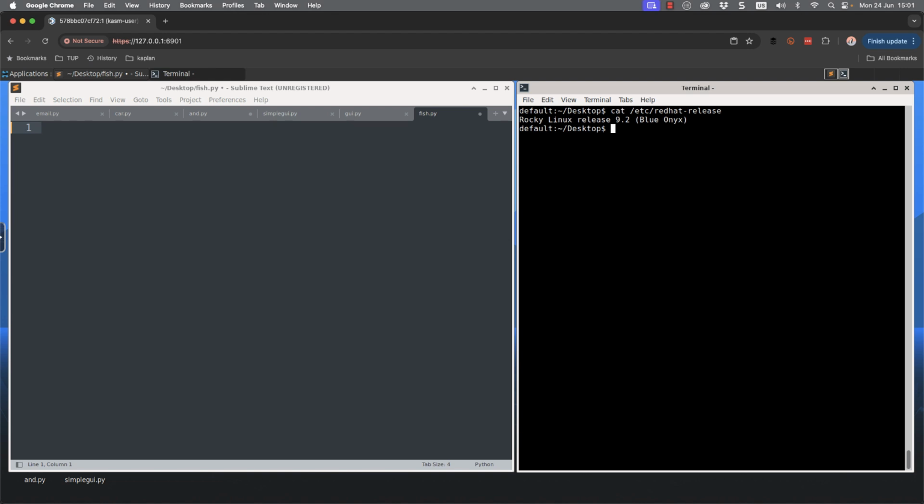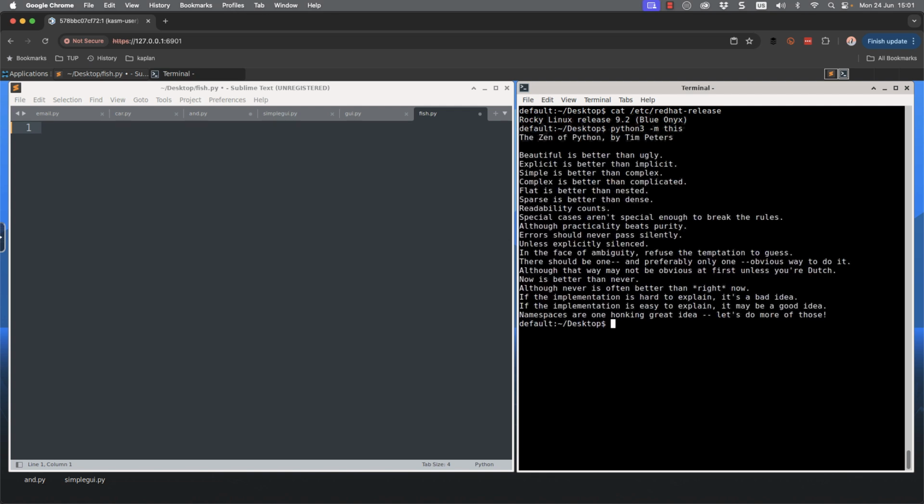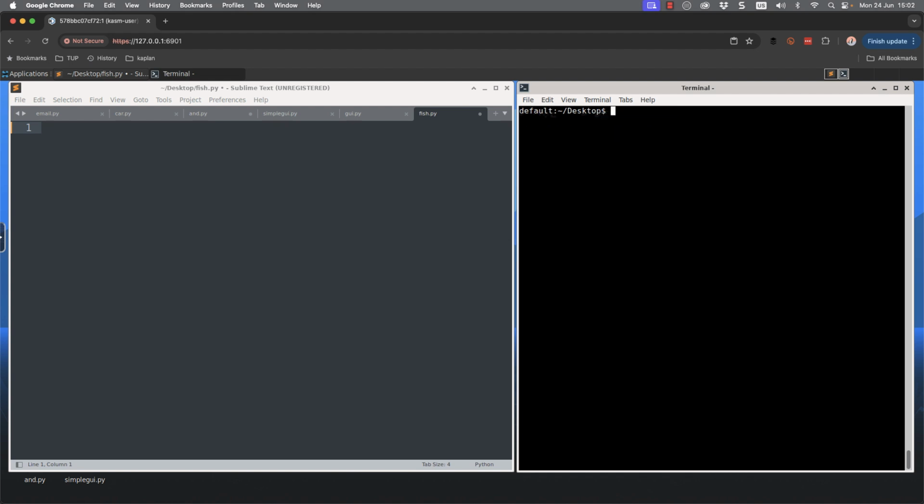The idea of object-oriented programming is it allows us to group attributes together inside of namespaces. And namespaces are a honking good idea. Well, who said so? Tim Peters, that's who. If we take a look at the module this, so python3 -m this, we get the 20 rules of the Python Zen, only 19 of which, though, are written out. And take a look at the last rule, Rule 19: Namespaces are one honking great idea. Let's do more of this.